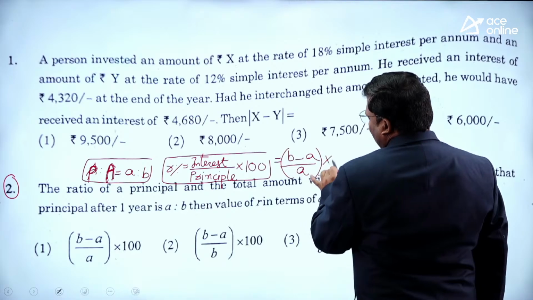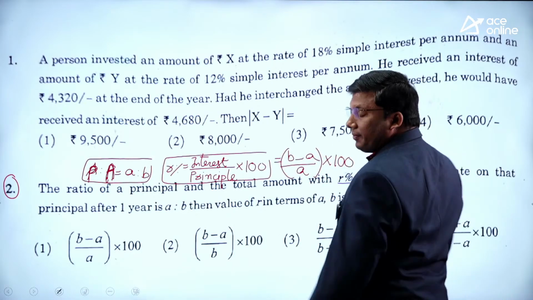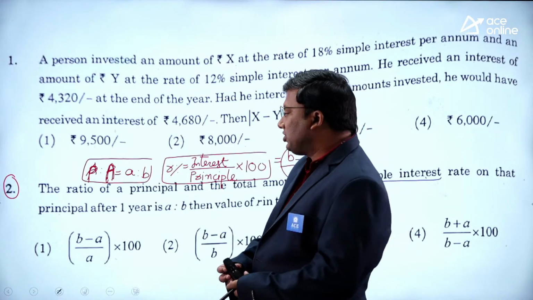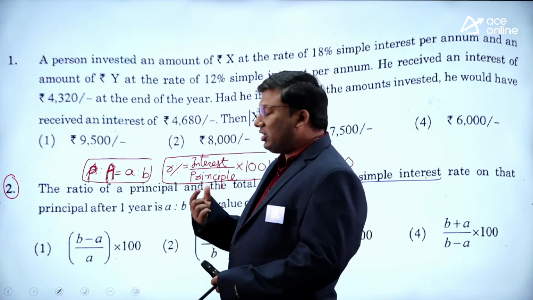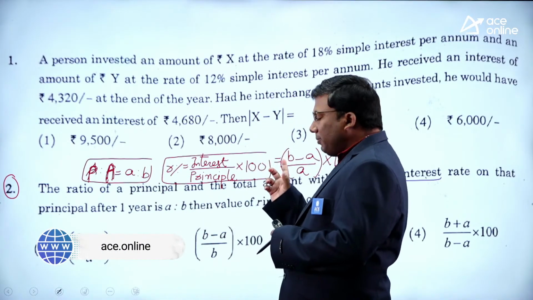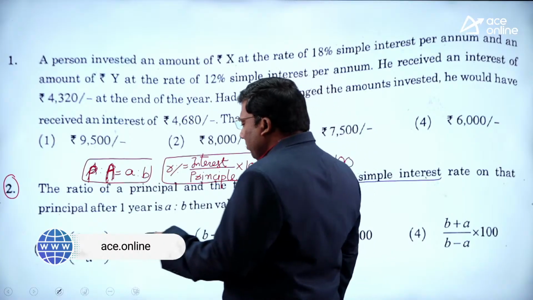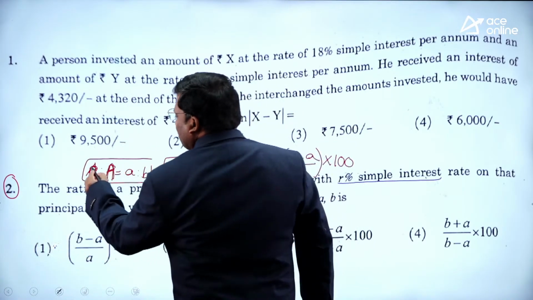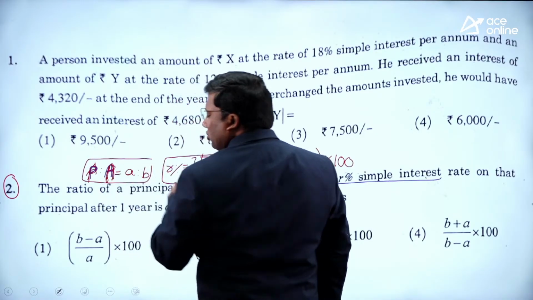Just by looking at the question itself, you will get the answer. Rate of interest is given by interest on principal. What is the definition of interest? Amount minus principal. So B minus A by A into 100. These also you don't need to see.